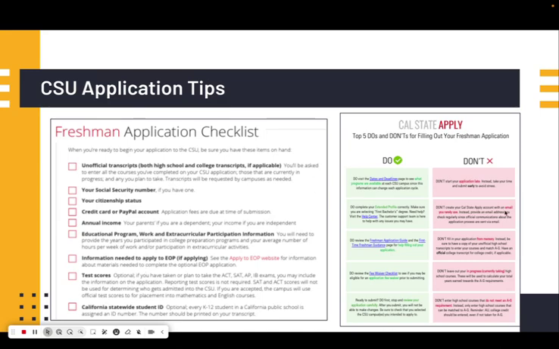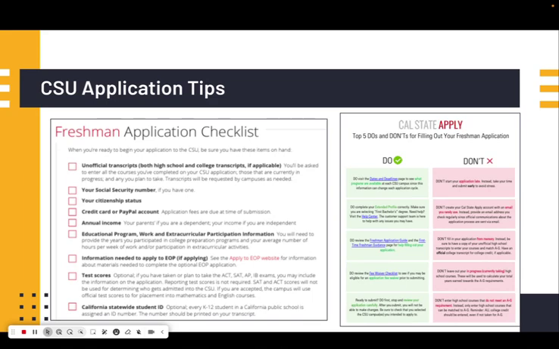And then on this side, you'll see that we have some top 5 do's and don'ts for our freshmen filling out the application for the first time. So one big one is don't start your application late. Instead, take your time and submit early to avoid stress. You don't want to be applying to a university campus the day before the deadline because there could be Wi-Fi issues, or you could be getting close to the end of the application and then can't hit submit. So by really allowing yourself the time to apply, it'll avoid a whole lot of stress.